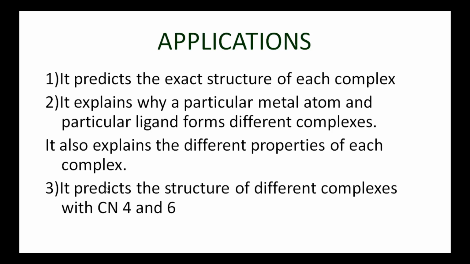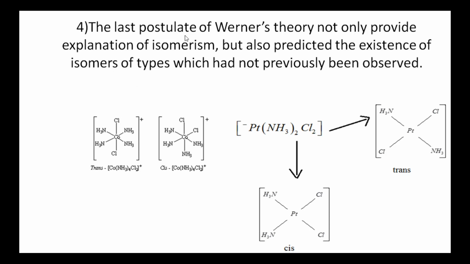Next, third application is it predicts the structure of different complexes with coordination numbers 4 and 6. That is, when 6 secondary valencies are there, the structure will be octahedral. When 4 secondary valencies are there, its structure may be square planar or tetrahedral. The last postulate of Werner's theory not only provided the explanation of isomerism but also predicted the existence of isomers of types which had not previously been observed.